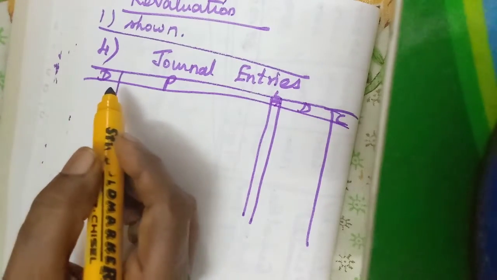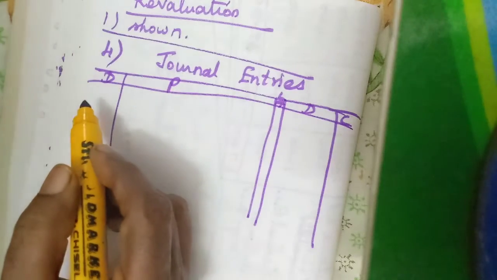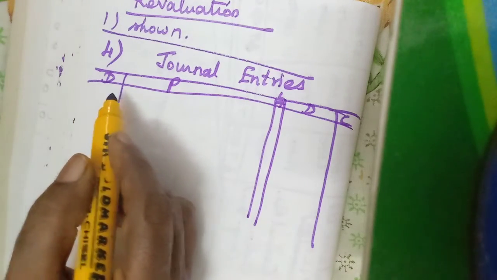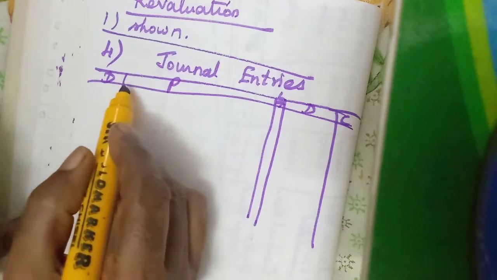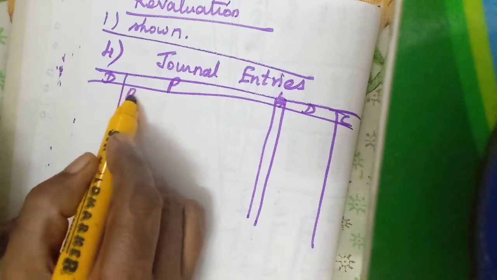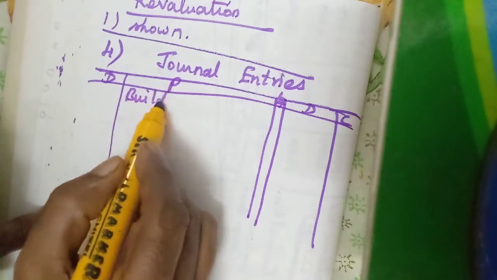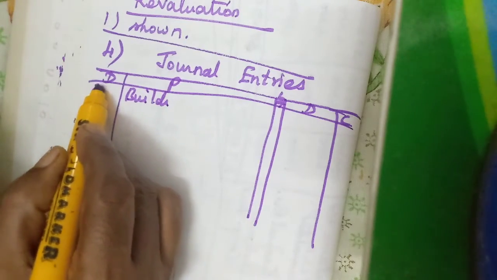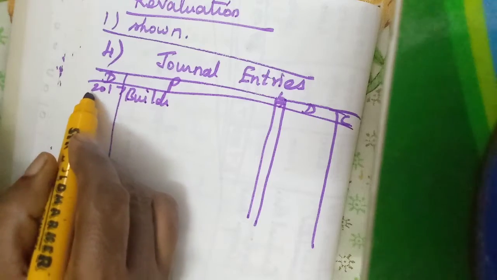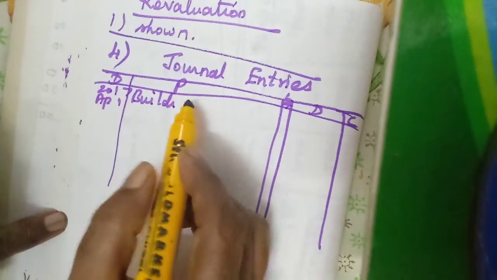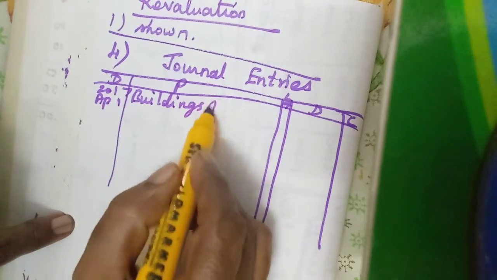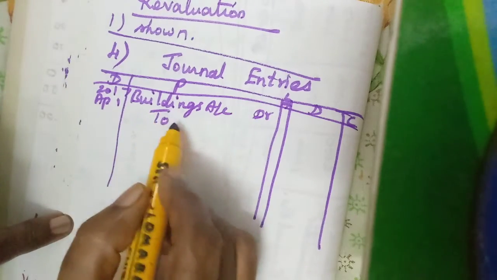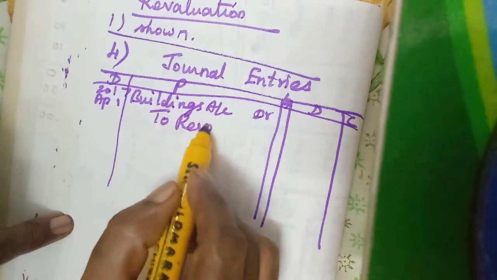First one, we should analyze. Increase the value of building: only one profit item, the other one a loss item. So first we will write the profit items. We can write the date also, isn't it? 2017, April 1. Buildings account debtor to revaluation account.